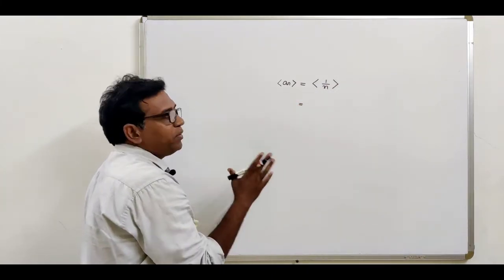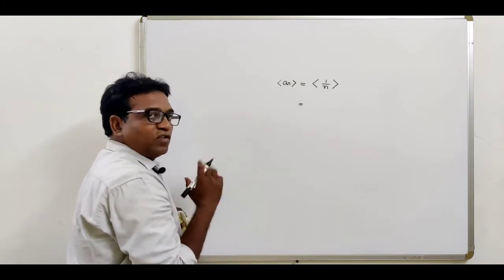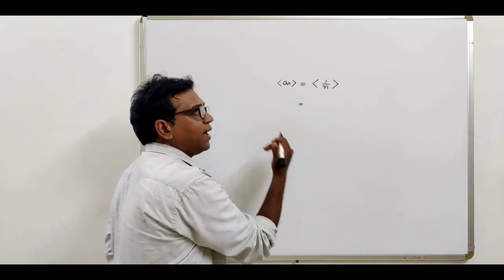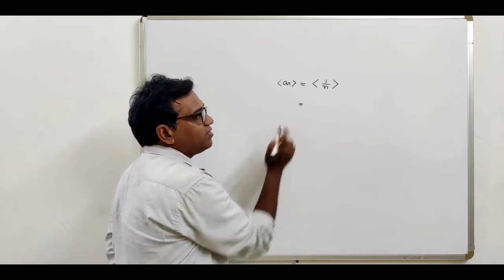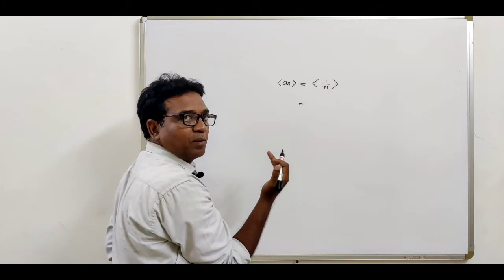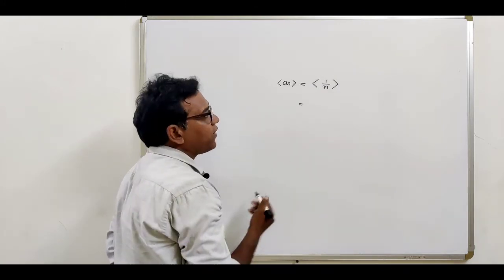Now we have to determine whether it is a bounded sequence or not. What is the first step? First of all, we have to write all the elements of the sequence. How do we write them? We put the value of n as a natural number. Natural number means put n equal to 1, 2, 3, 4 up to infinity.